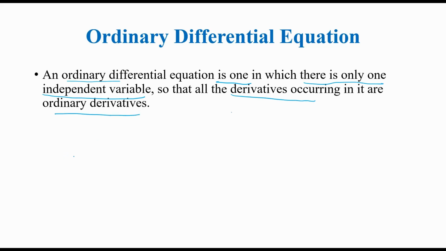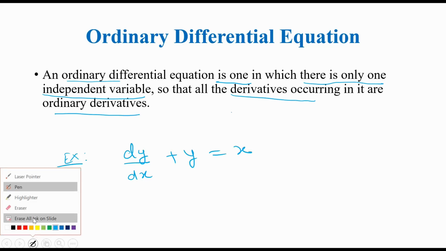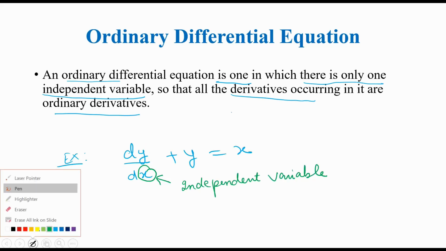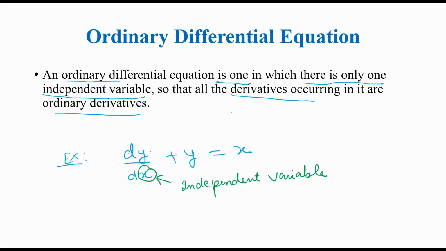So let us take an example. This is an ordinary differential equation, because you can see that we have only one independent variable. This is our independent variable. Y is the dependent variable. So in a differential equation, if you have only one independent variable, that is called an ordinary